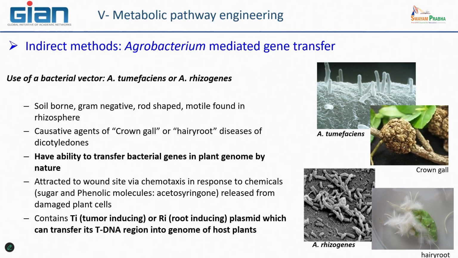Both of these two agrobacteria come from the soil. They are gram-negative bacteria. They are mainly found in the rhizosphere of the plants. When these bacteria are able to penetrate or enter the plant, they can cause specific symptoms or diseases, known as crown gall for Agrobacterium tumefaciens, and hairy root.